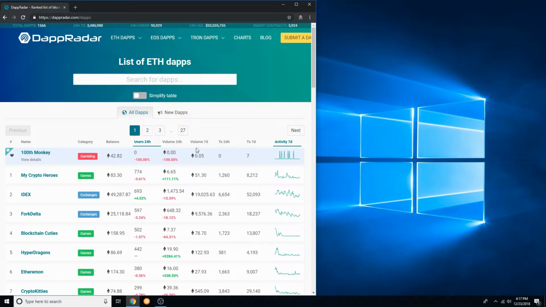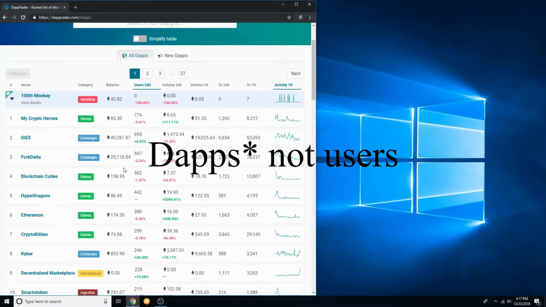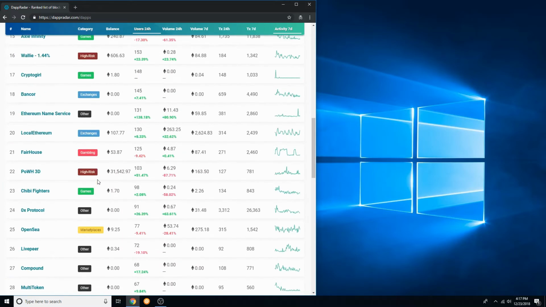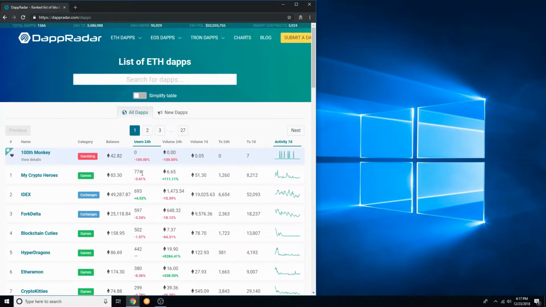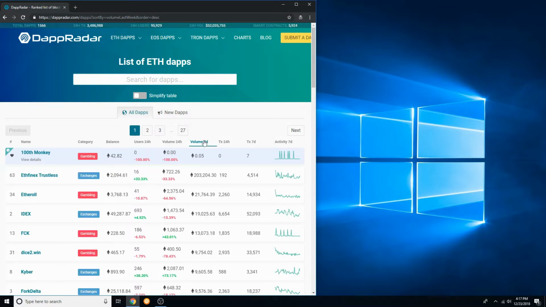So what I wanted to point out from each of them is that Ethereum has the most dApps, and something that you can note is that there's more games than gambling, and that's going to be different when we review EOS and Tron. But one big con is that not a single DApp has over 1,000 users in a 24-hour period, and it has the least 7-day volume in terms of all transactions, and it also has the least 7-day volume in terms of how much Ethereum is moved, and that can translate into an objective measure of how much US dollars is spent through these dApps.